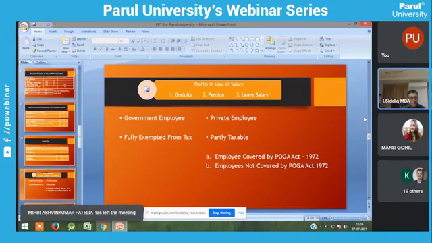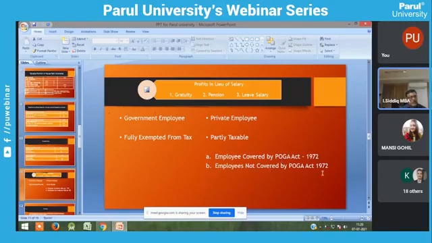Suppose gratuity is received by a government employee. It is fully exempted from tax. But if a private employee receives gratuity from the employer, it is partly taxable. You have to pay tax on a part of the amount. So here the distinction is employees covered by the POGA Act. POGA means Payment of Gratuity Act.